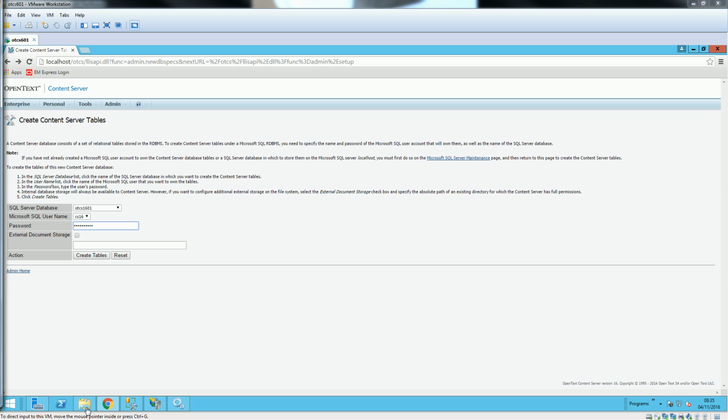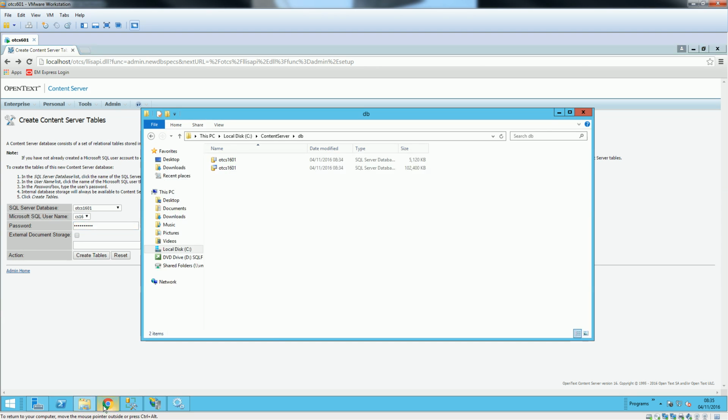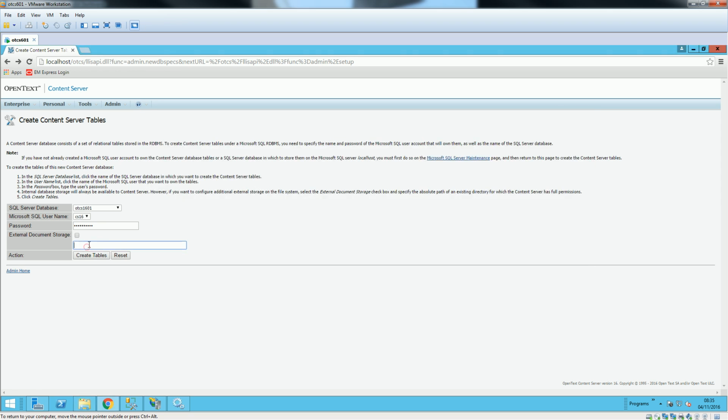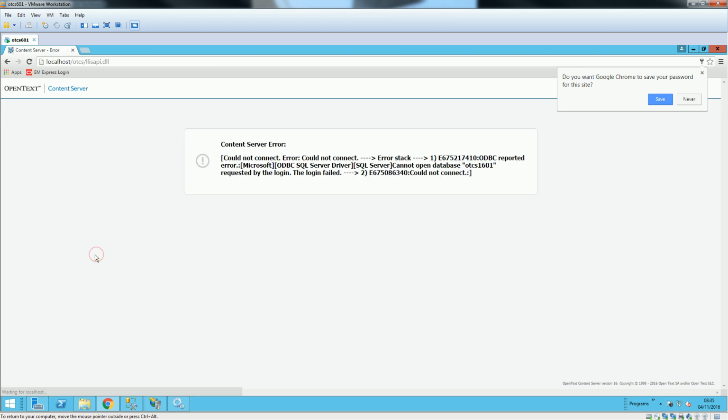And in there you would be required to add another path. The extra folder that we have created is called EFS. So we'll just copy this path and put it there, as external document storage. It will be storing all the external documents in this folder. So create tables.